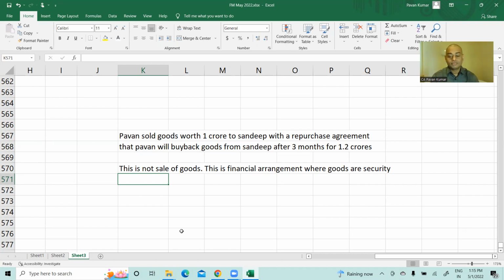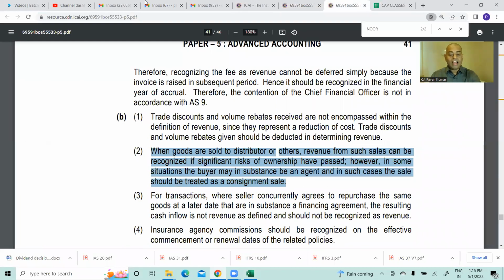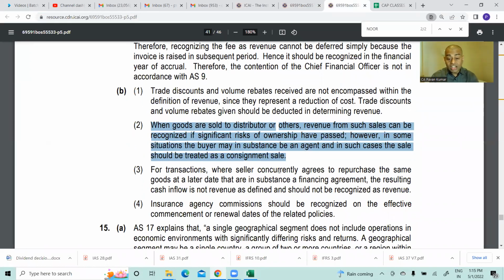Guys, you understand this? Repurchase agreement is also a concept in CA final. Why is ICAI giving all these in intermediate? Congratulations to you. For transactions where the seller concurrently agrees to repurchase the same goods at a later date, they are in substance a financing arrangement. The resulting cash flow is not revenue and should not be recognized as revenue.